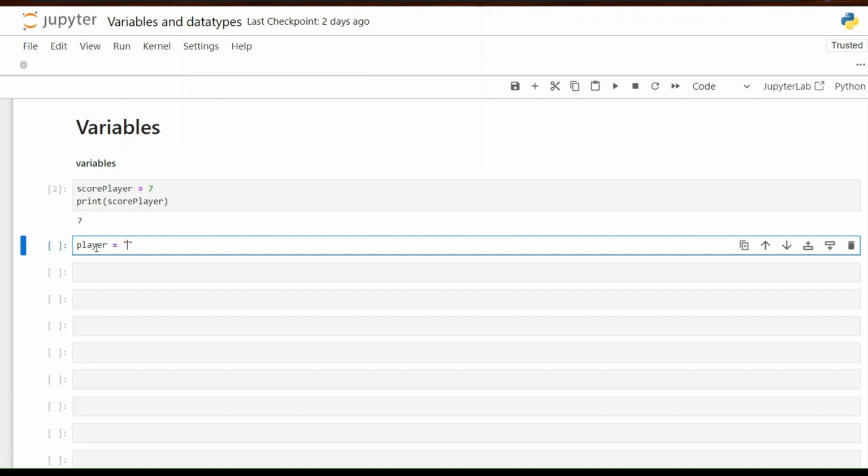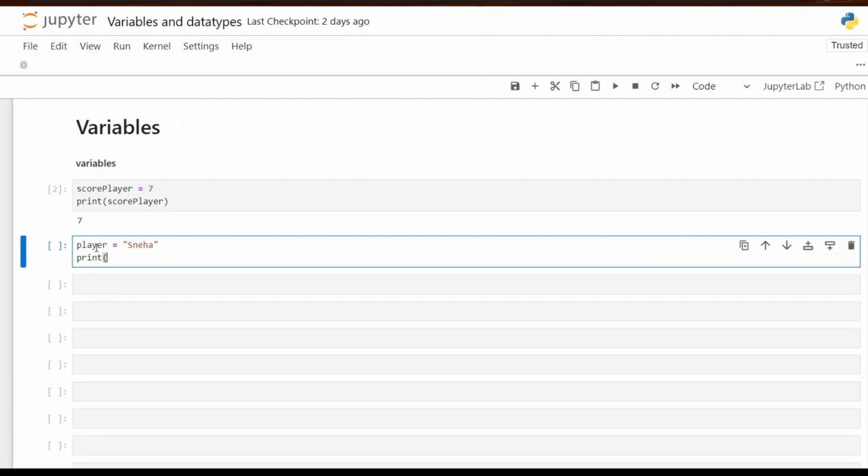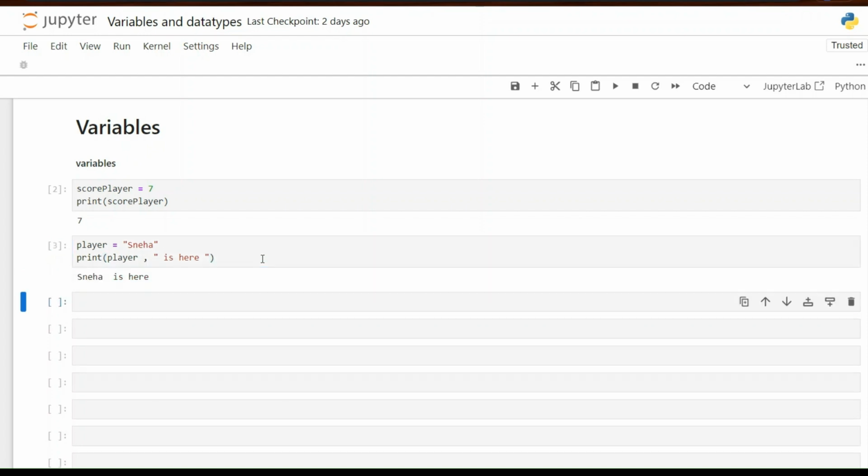In the quotation marks, you're supposed to enter the value. Say I'll say Sneha, and then I'm going to simply say print player is here. Referring to a football player, something like that. I'm running it so you can see it says Sneha is here, right?